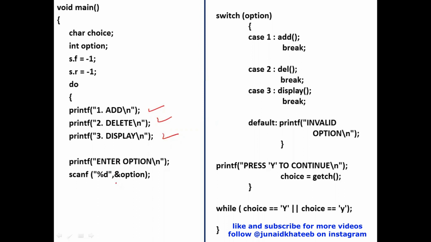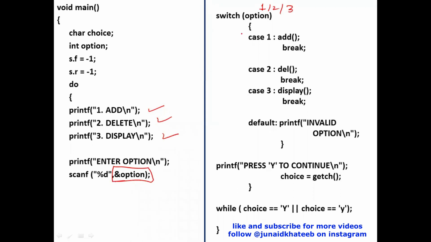Whatever is the option that the user gives me, say 1, 2, or 3, all that gets stored in this variable called option. Now, because this variable option can again take 3 values, say 1, 2, and 3, what I've done over here is, I've used 3 cases.